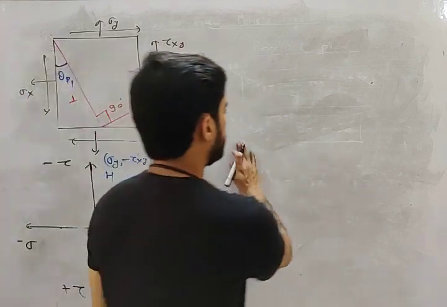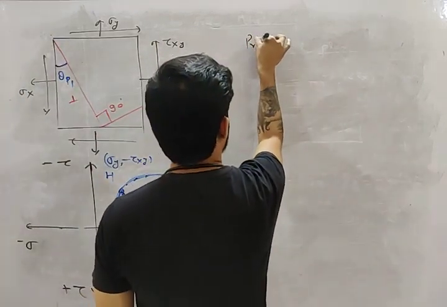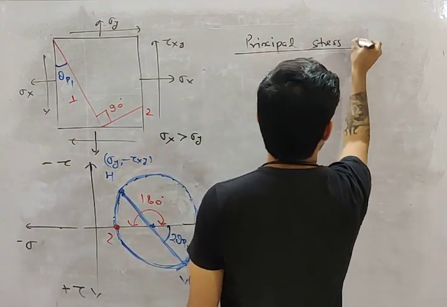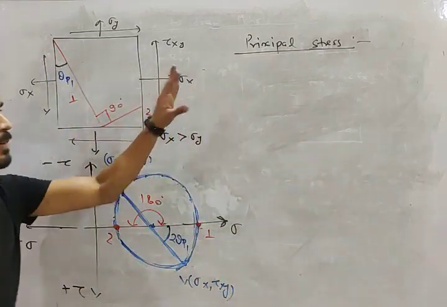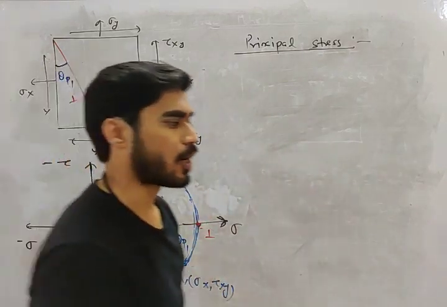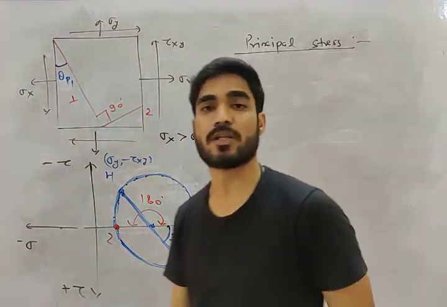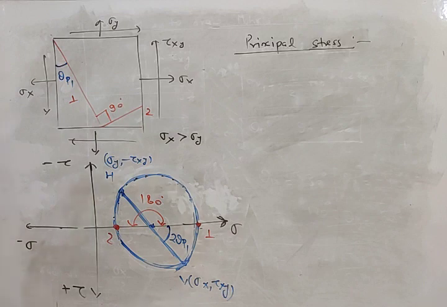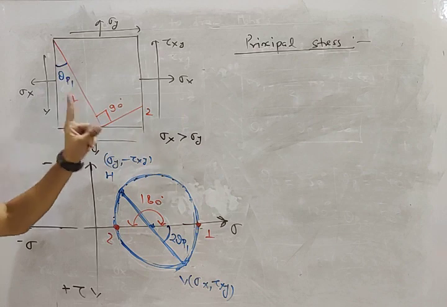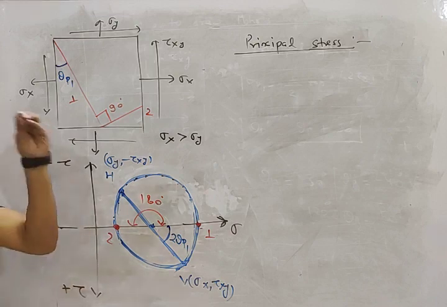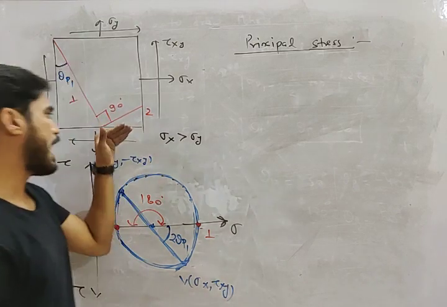Now the next concept that I want you to understand is principal stress. I want you to understand the concept behind principal stresses. This is a very important concept, my friend. Now, you have tau equals 0 on principal plane 1 and principal plane 2, right?